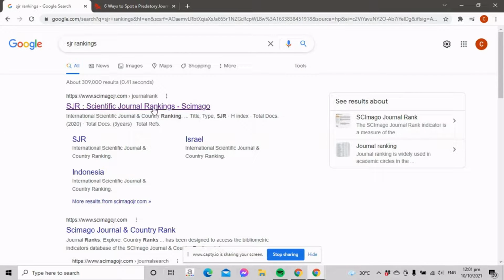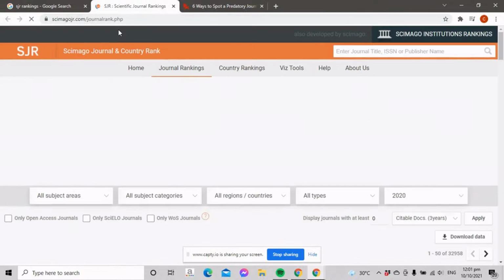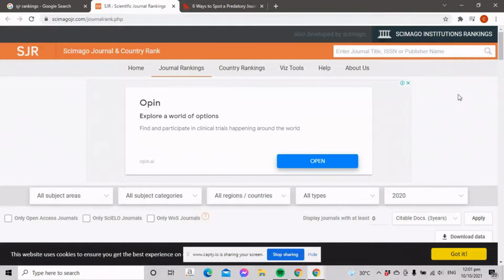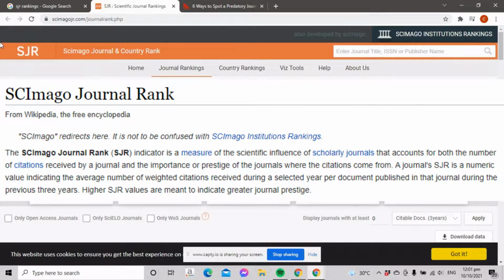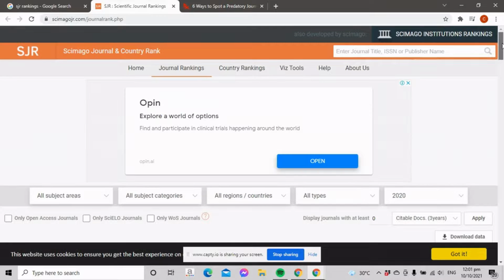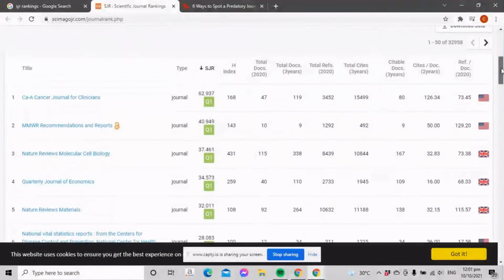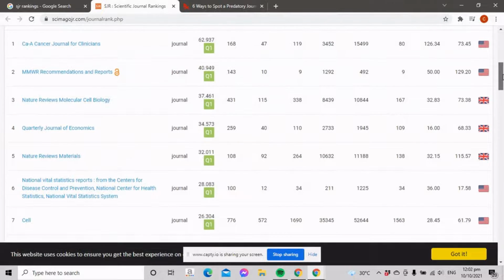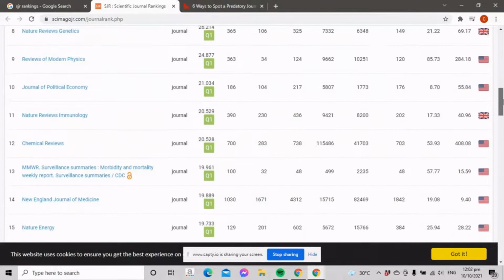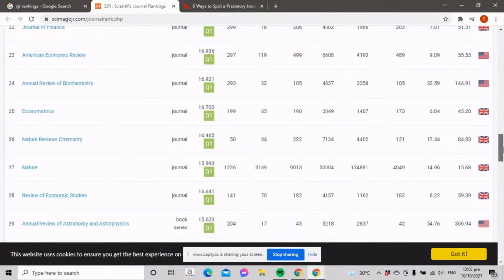Click the first thing or the first link you'll see. So this will be our landing page. Now, what is SJR or Scimago Journal and Country Rank? What it does is it measures the influence and impact of the scientific or scholarly journals. Scroll down, you'll see all the scientific journals that are ranked by SJR.